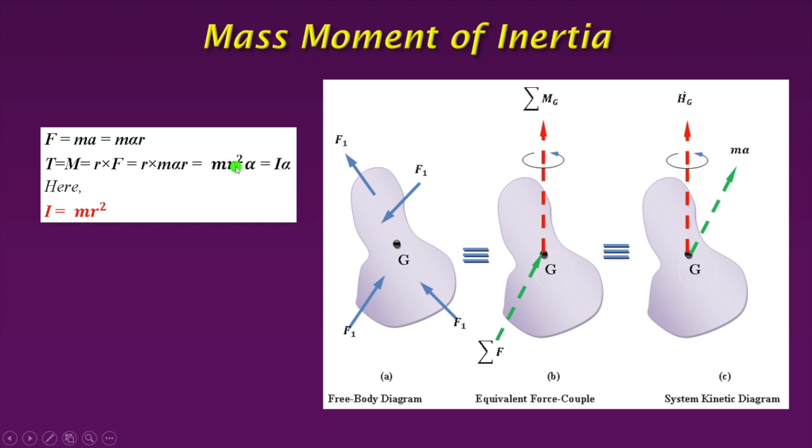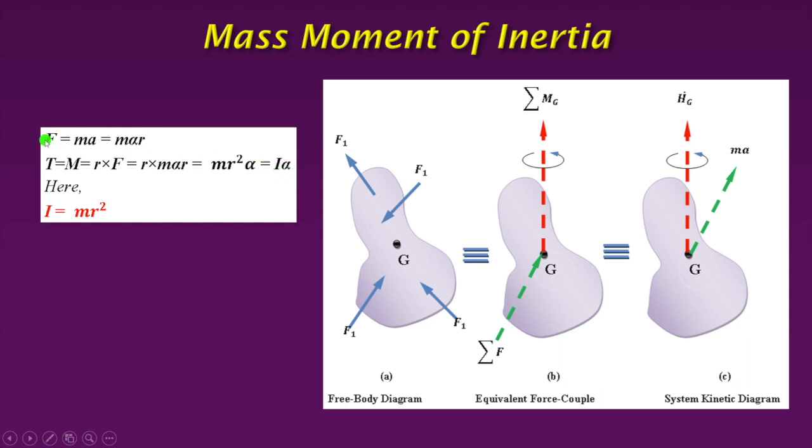And you know, m R square equals what? I, that we are assuming. Let's consider m R square equals I. Then this equals I alpha. So finally, the torque or moment equals I alpha. So torque is proportional to this I, and torque equals I into alpha.